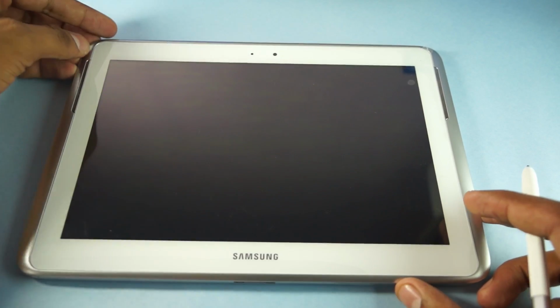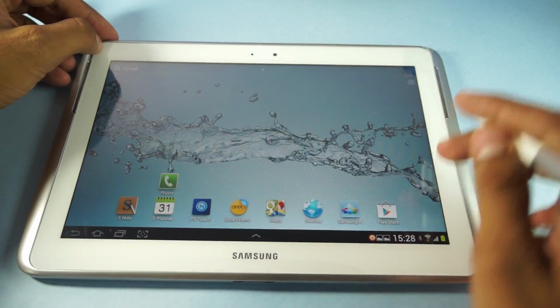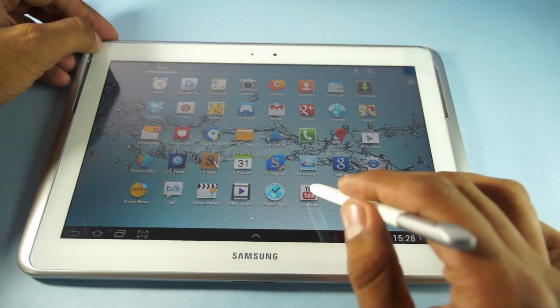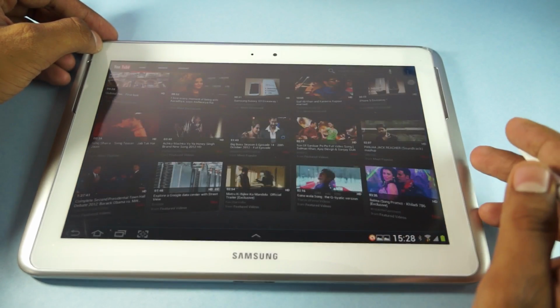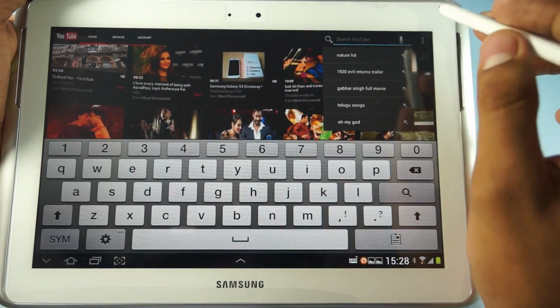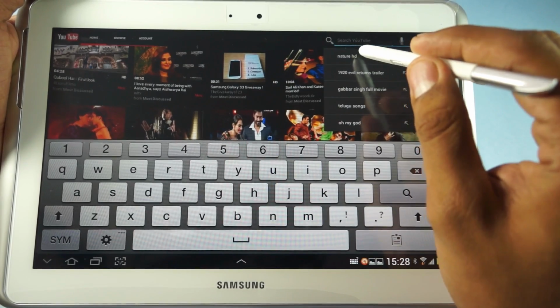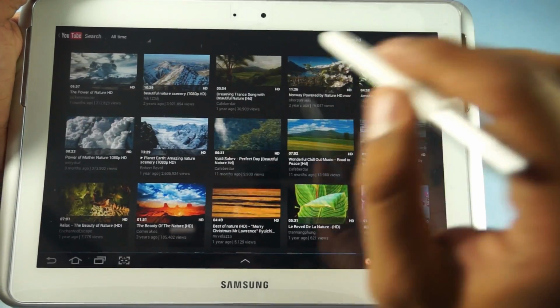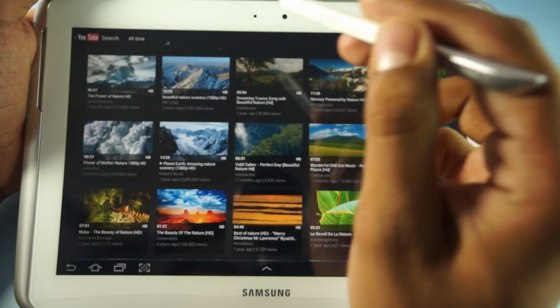So let's try to open a high definition video, that's HD video in the YouTube application. YouTube comes as a pre-installed application in the Galaxy Note 10.1. Let's try to search something like the Nature HD videos, and let's go to the first one.